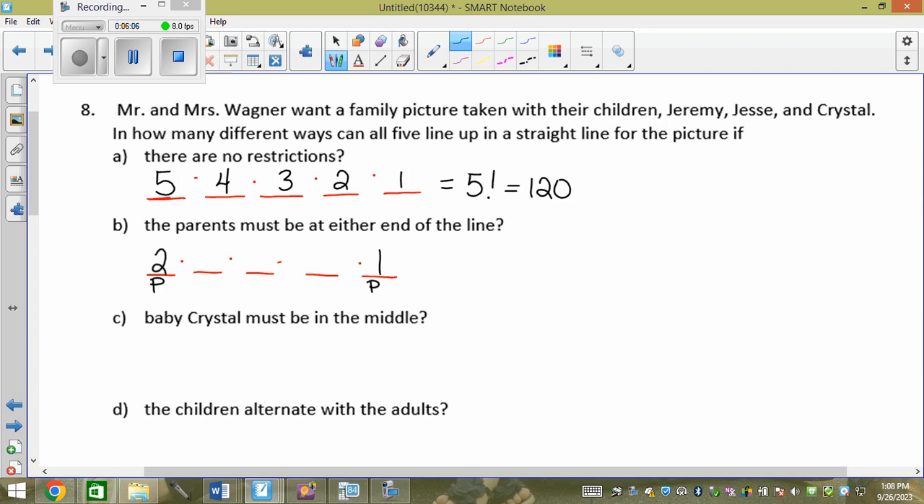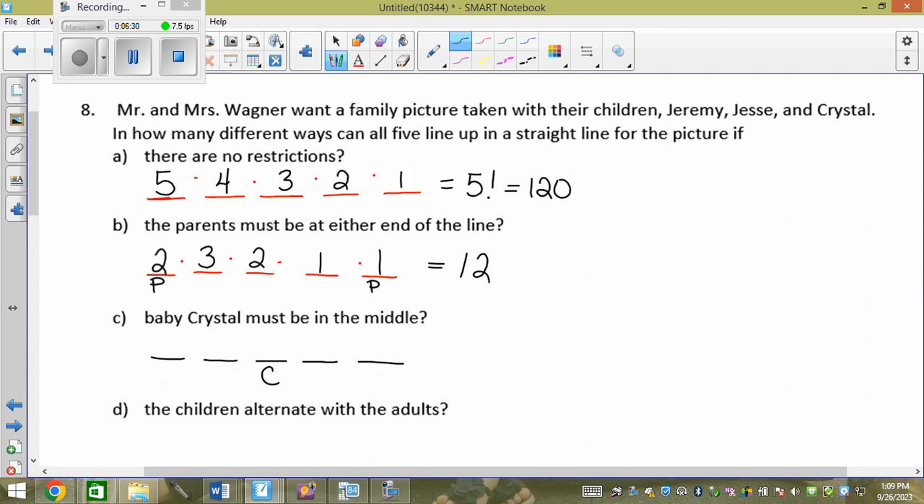So how many parents do I have left for this blank? 1. Cool. How many people do I have standing currently? I have 2. How many do I have left? 3. So I have 3 for this spot, then 2, then 1, which is 12.